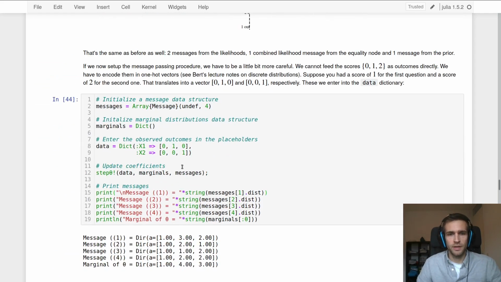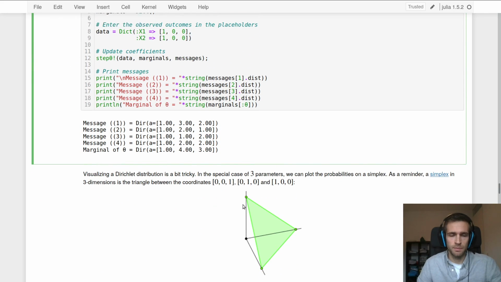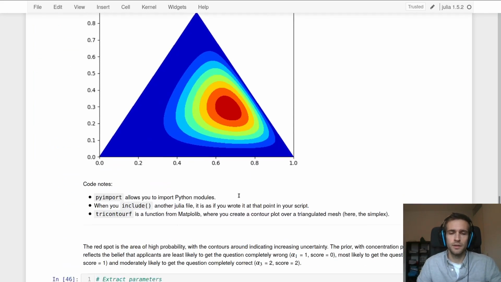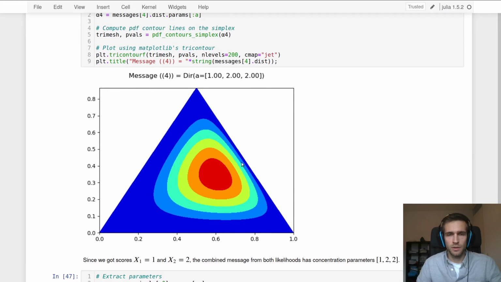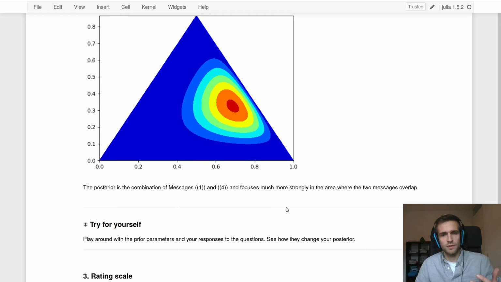What if you got 2 high scores? Sorry, what if you got 2 low scores? What happens then to each of the messages and to the eventual marginal? Right, so you can play with this, evaluate all of these cells, and you're going to get a different answer. And I want you to try this out to develop an intuition for categorical likelihoods and Dirichlet priors. Right, so we'll move on to the third part in the next video.